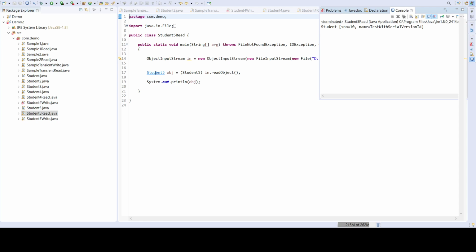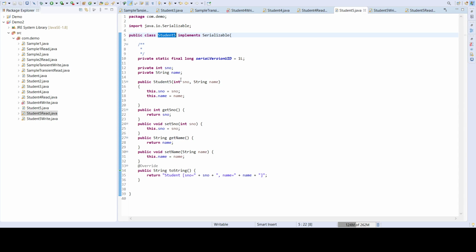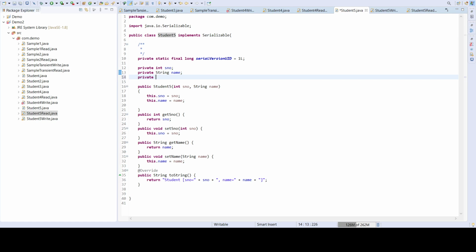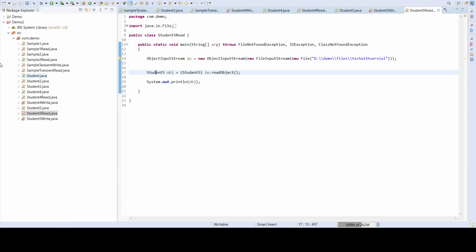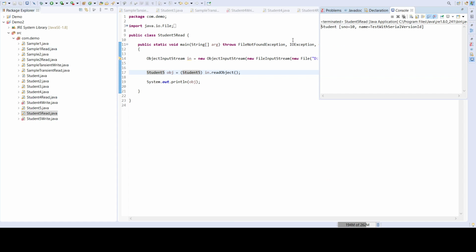But now I'm changing the content. I'm not updating the serial version UID, but I am changing the content. If we execute the reader method again, we are able to read the content back without any problem, because the serial version UID is the same before writing and after writing.